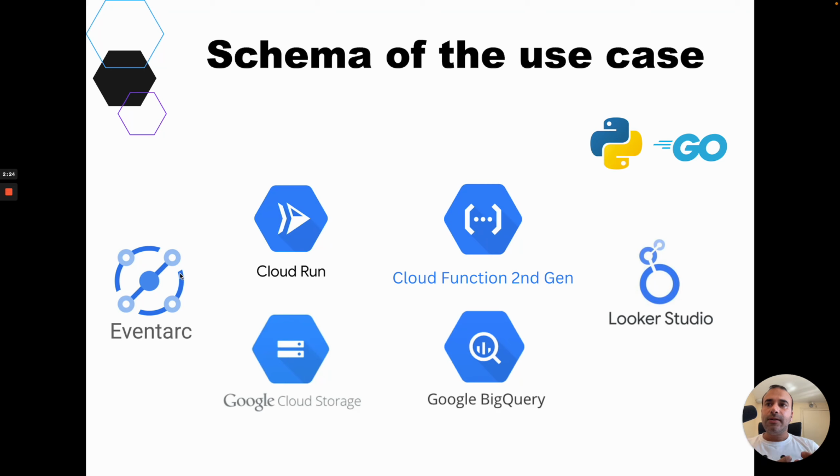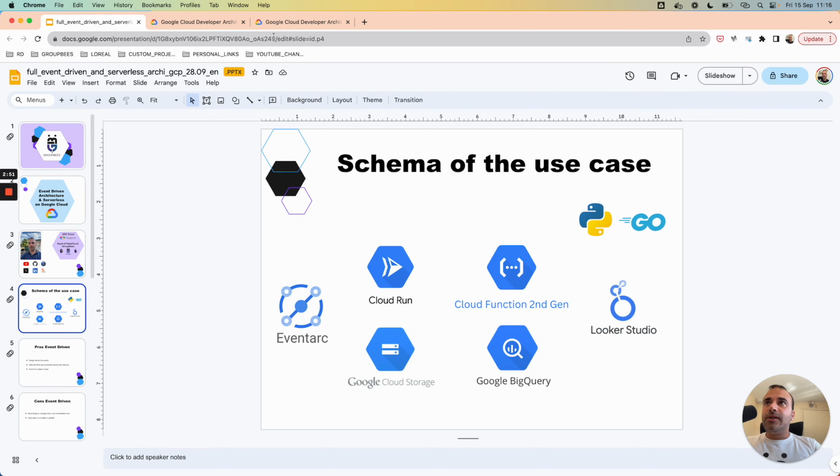All the events will be managed by Eventarc, and a file will be uploaded to a Cloud Storage bucket. Then at the end, after applying some transformation in the code, we will save the output to a BigQuery table. I will jump to the schema of this architecture.